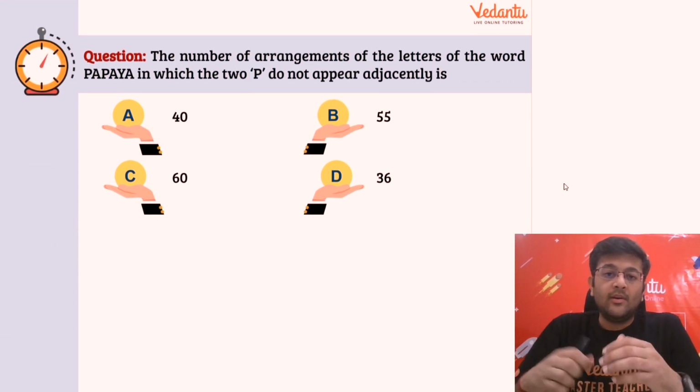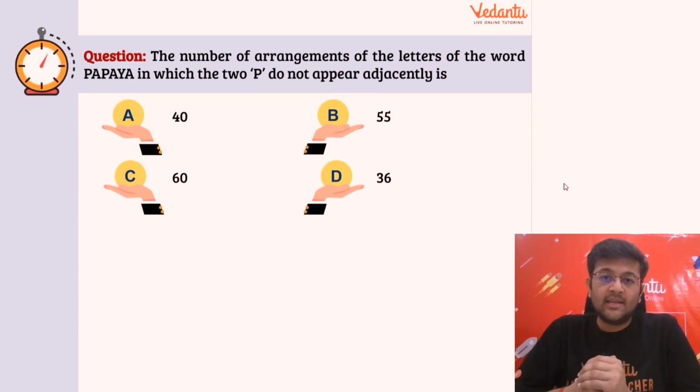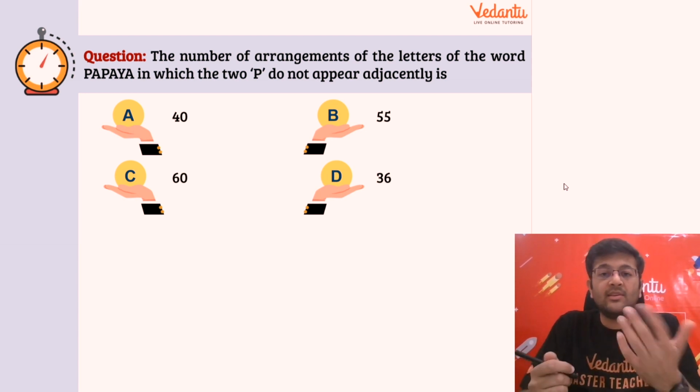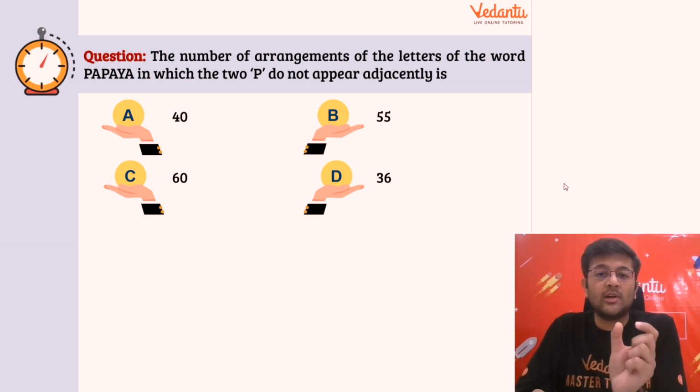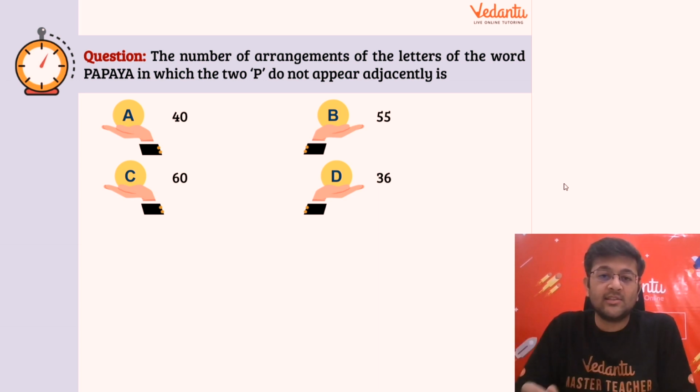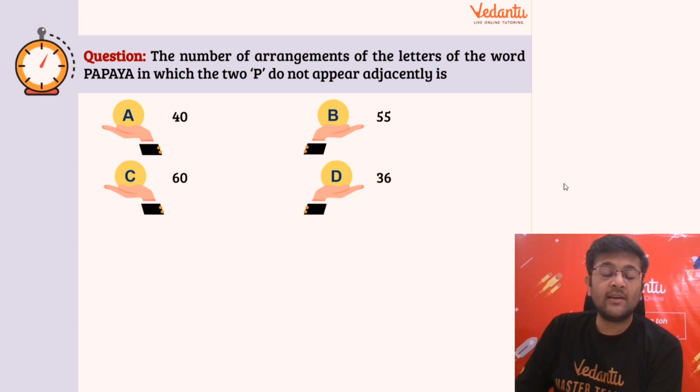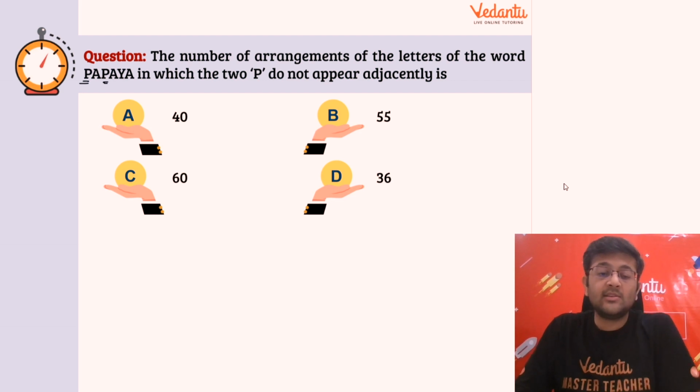All right, guys. So अब इसमें क्या दिया जा रहा है? Let's understand the question. The number of arrangements of the letters of the word papaya in which the two P's do not appear adjacently. अब उल्टा हो गया. In the previous question, we had two letters which have to occur simultaneously, मतलब इकट्ठे होने चाहिए थे, which have to occur together. But in this case, there are two P's in this, which should not appear adjacently.